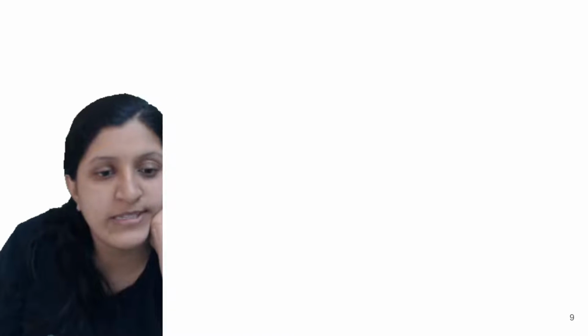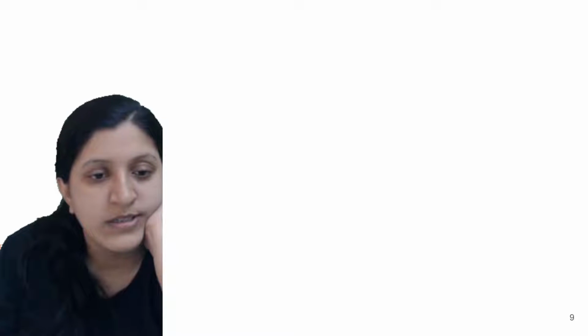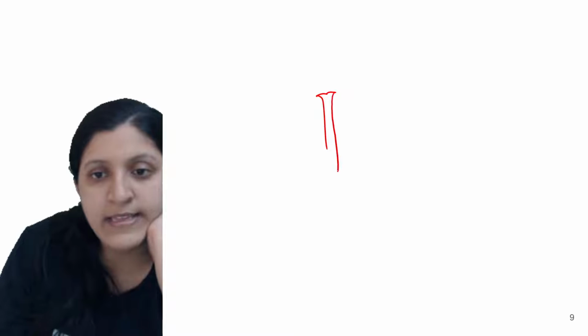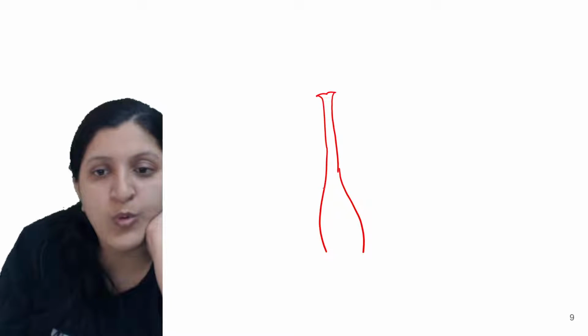With respect to that, 1 second, I'll just show you this. Yeah. So now here is the flower. We can just draw the stigma, style, and then the ovary here. Stigma, style, ovary is there.